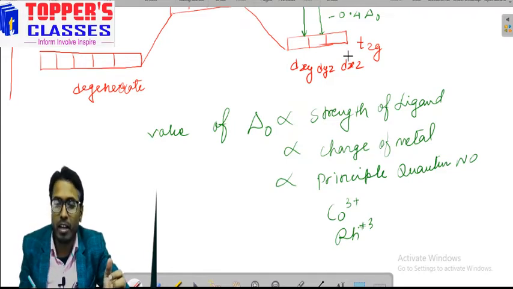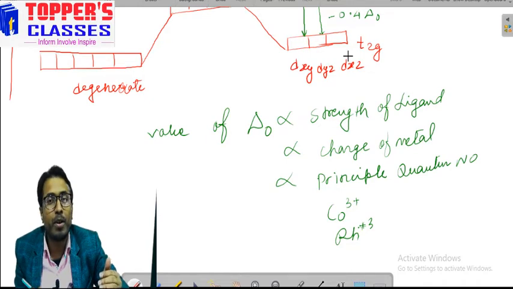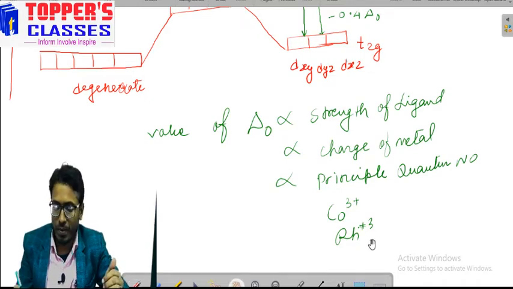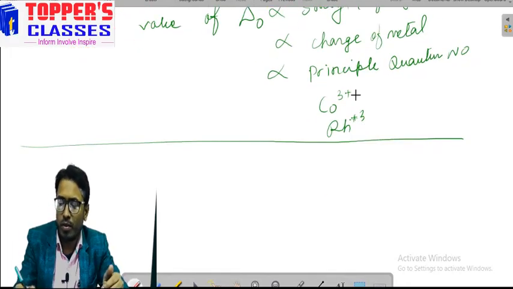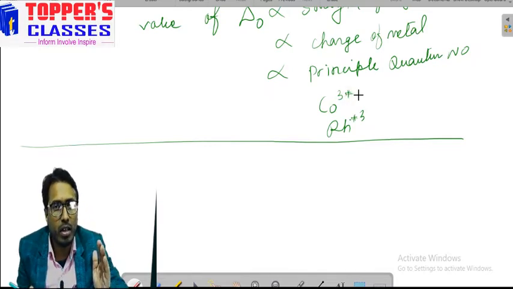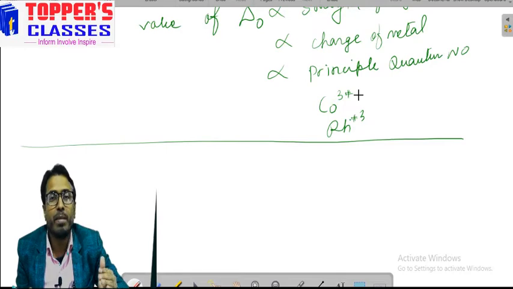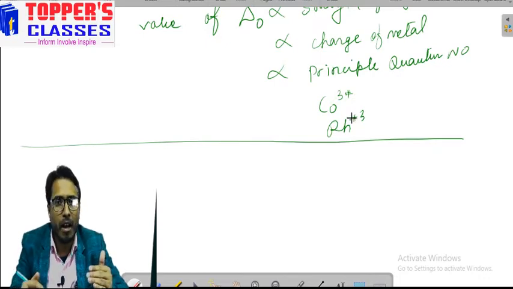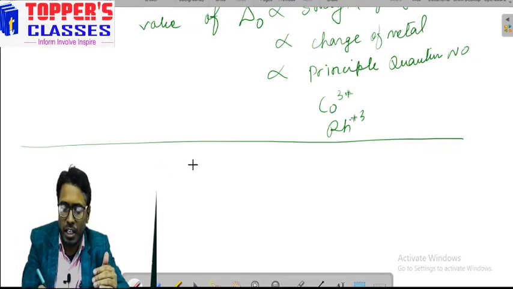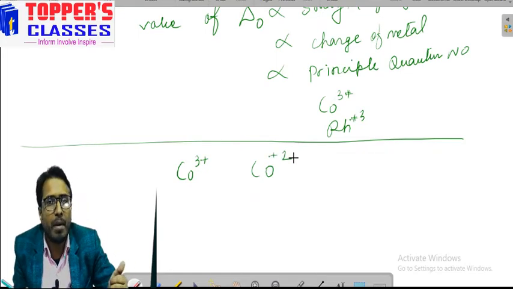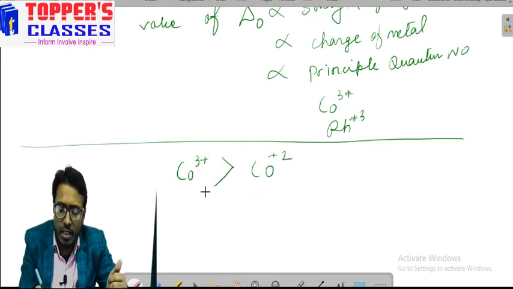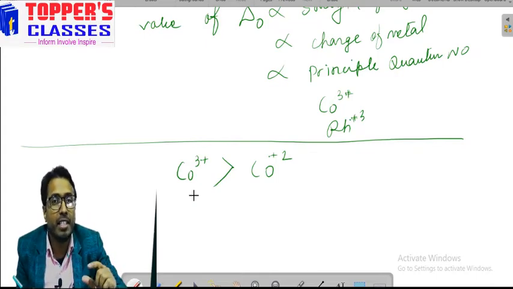So these are the factors on which the amount of crystal field splitting depends. Hope you are getting it, students. Now for your syllabus, the most important thing will be the comparison of ligands, that is, on the basis of the ligand we classify the amount of splitting. Suppose I ask you Co3+ and Co2+, which will have higher splitting? Obviously Co3+ will have higher splitting, that is, the energy gap will be higher.